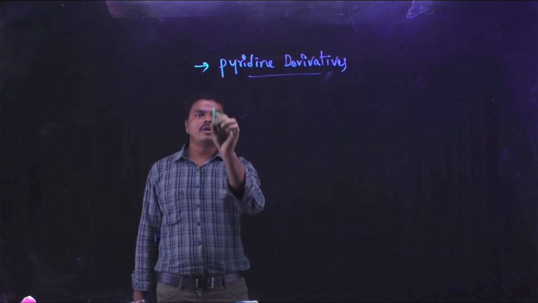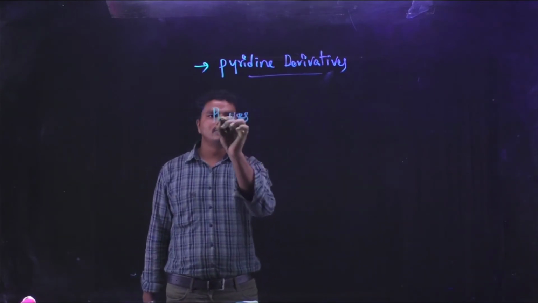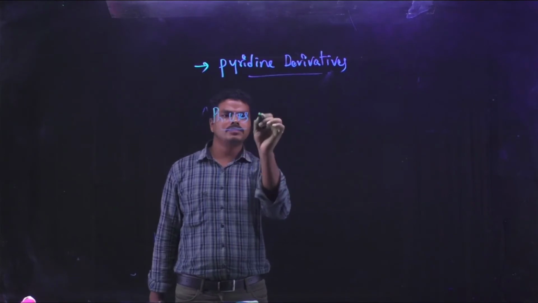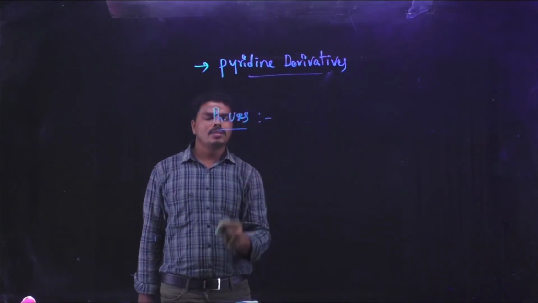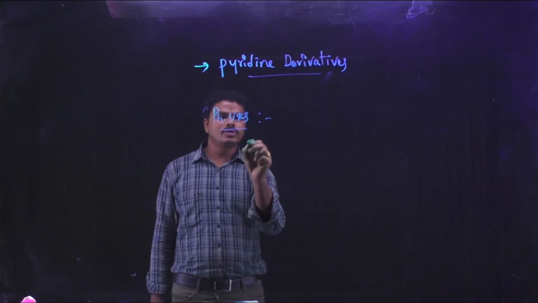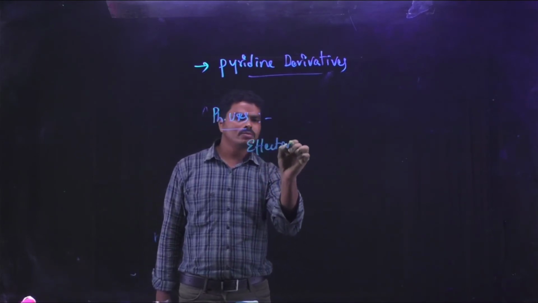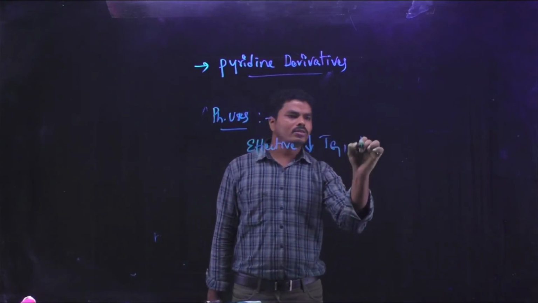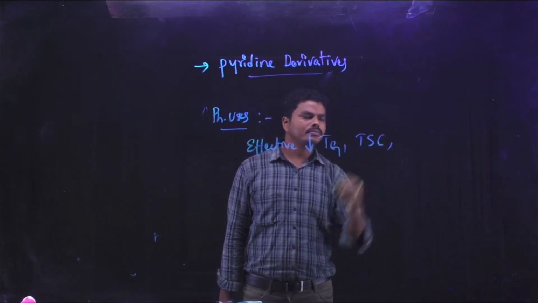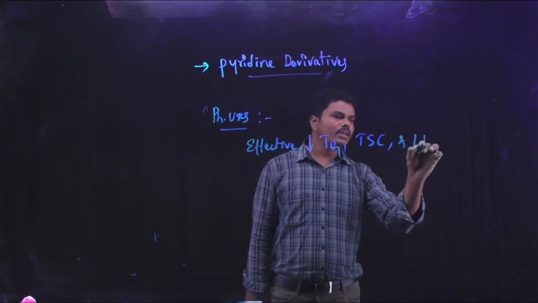And when you see the pharmacological uses or indications, they are effective in reducing the triglycerides, total serum cholesterol, and LDL levels.